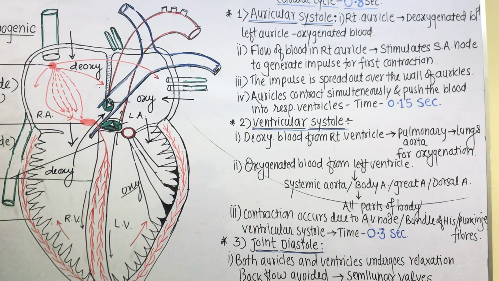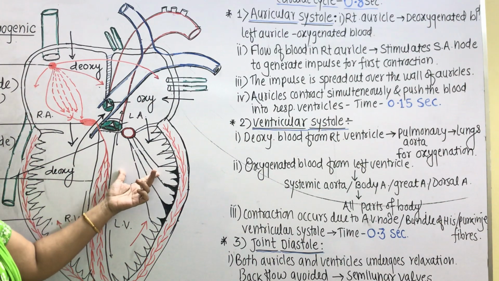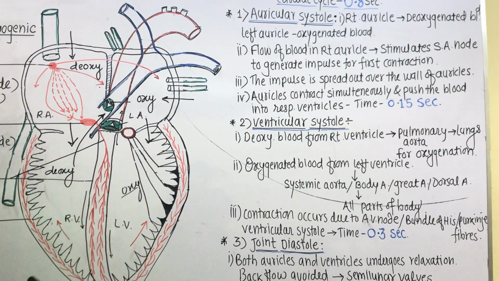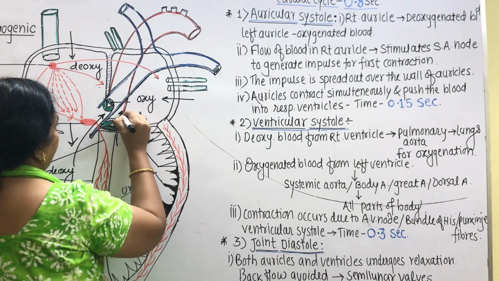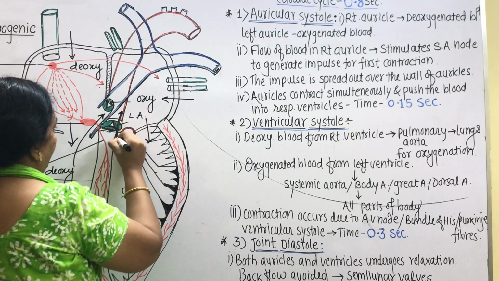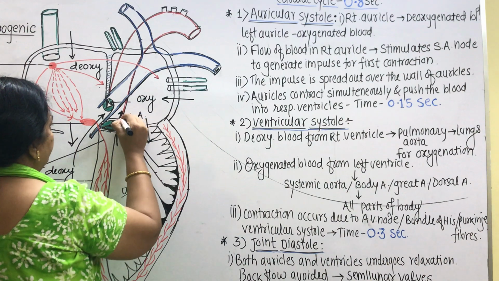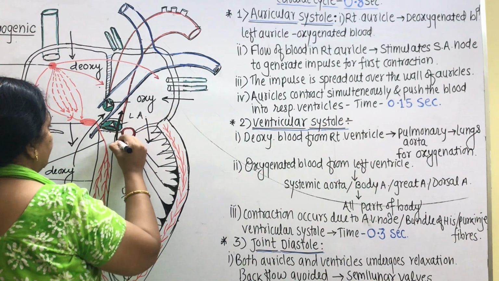Now, what exactly happens with oxygenated blood? Oxygenated blood from the left ventricle is pumped into the systemic aorta. With the help of the diagram I am going to explain. Let's focus on the diagram.